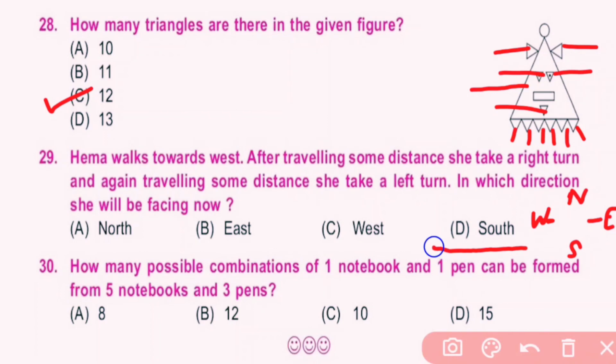After some distance, she takes a right turn, meaning this side. Again, after traveling some distance, she takes a left turn. So she is facing west. So C is the correct answer.